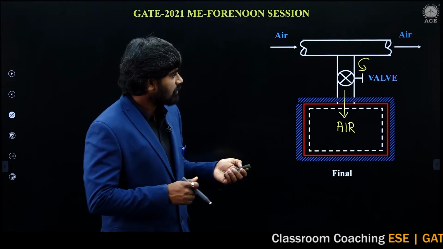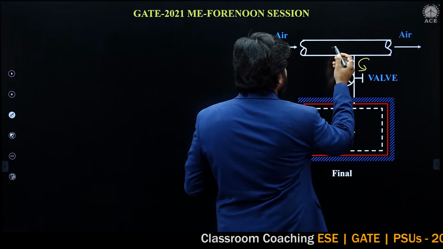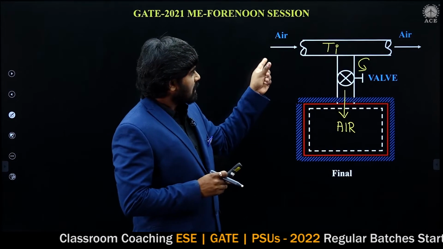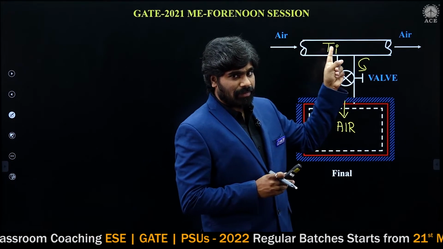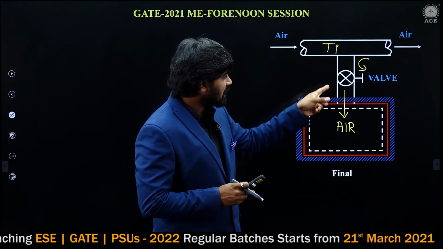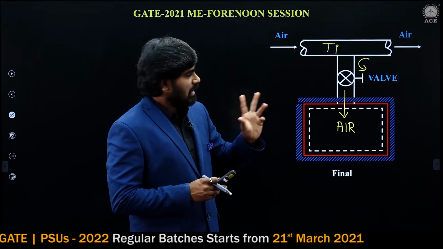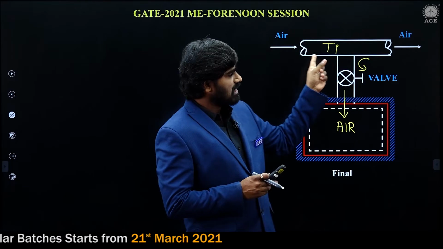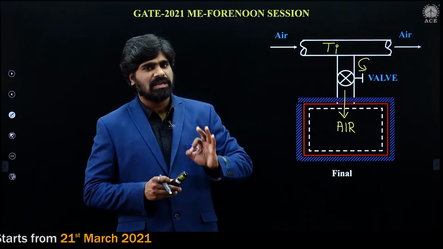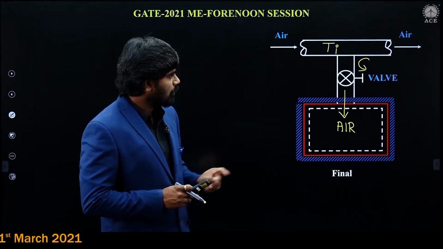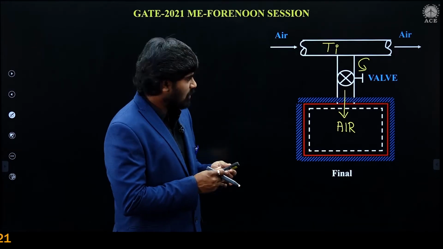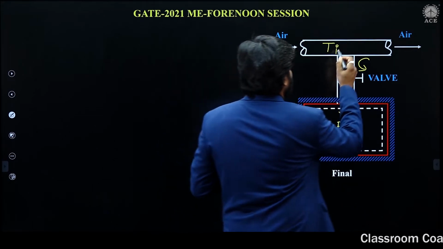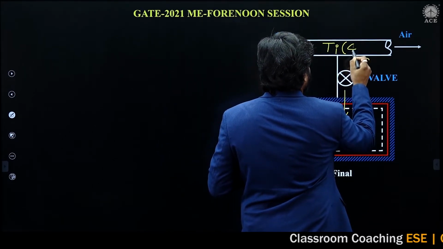Ti is the temperature at which air is flowing in the supply pipeline, otherwise the temperature at which air is entering into the tank. We have discussed each and everything in a crystal clear manner in the classroom. So Ti is nothing but the temperature of air. Ti is 400 Kelvin, given in the problem.